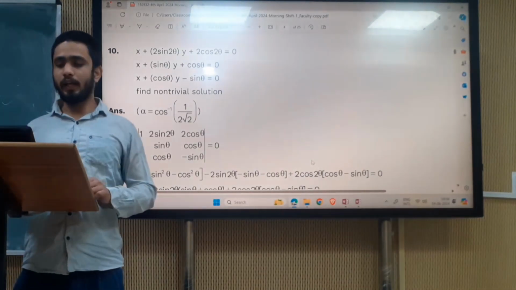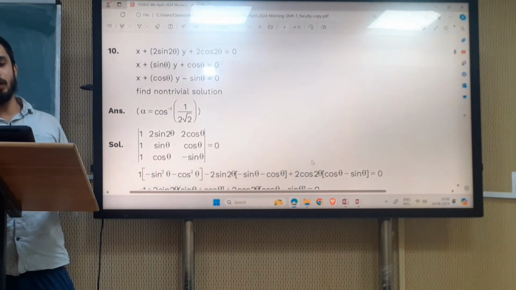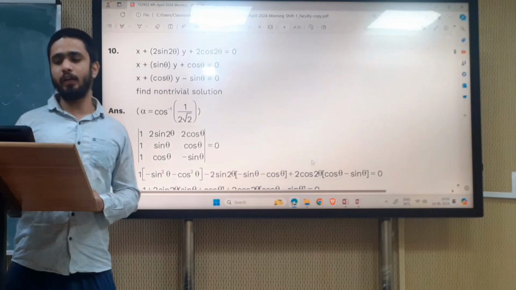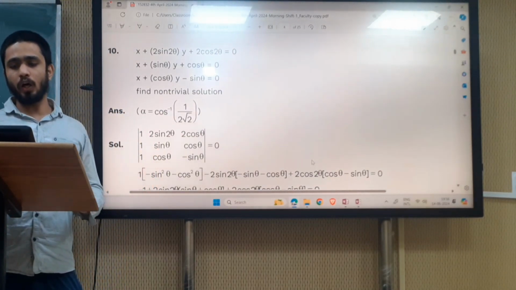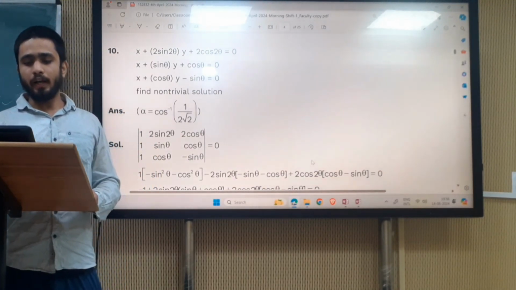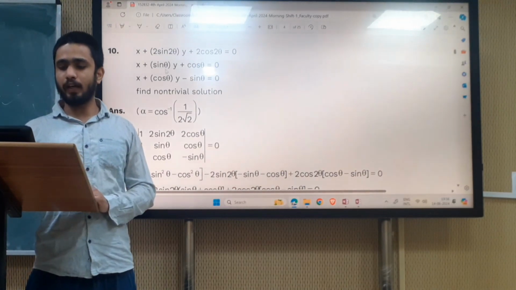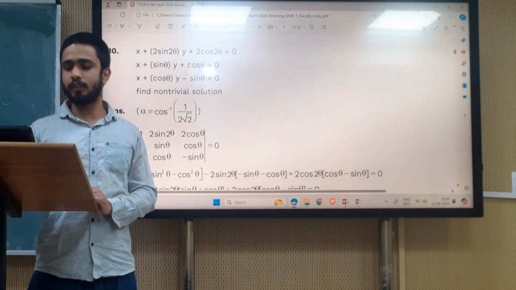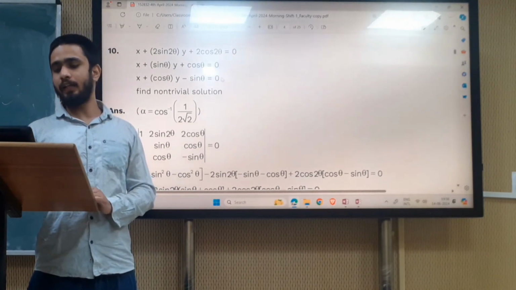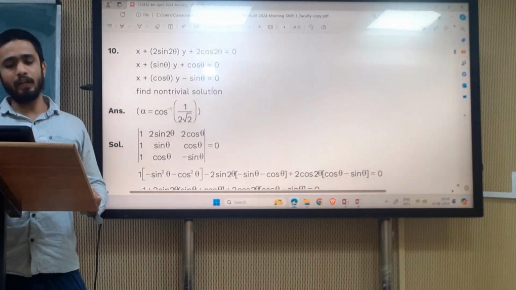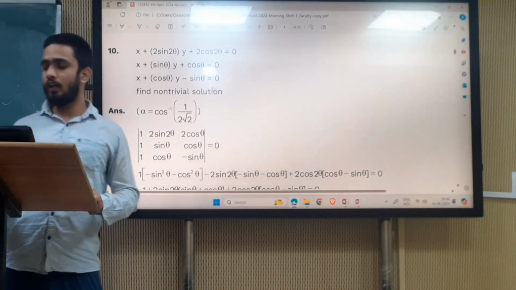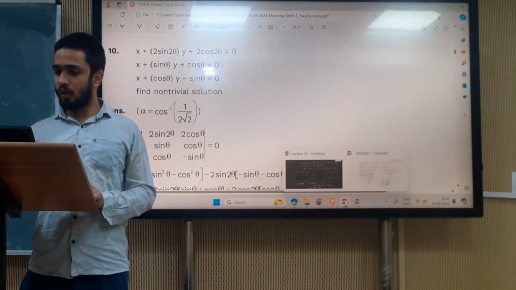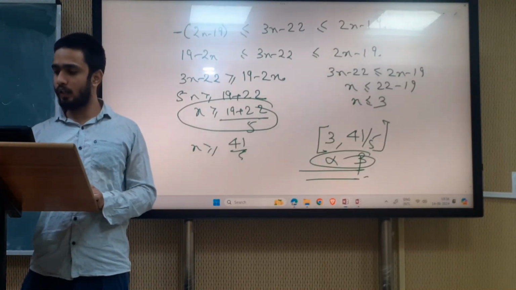Now taking the next question. The equations are x plus 2 sin 2 theta y plus 2 cos 2 theta equal to 0, x plus sin theta y plus cos theta equal to 0, and x plus cos theta y minus sin theta equal to 0, which has a non-trivial solution. So these are the three equations having a non-trivial solution.